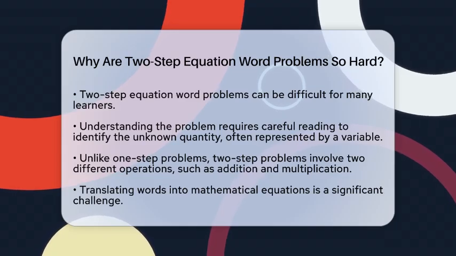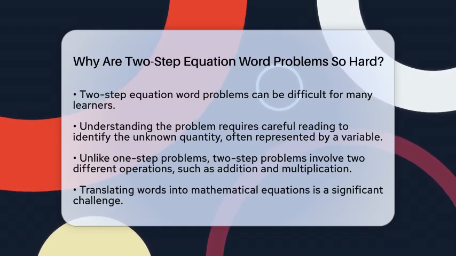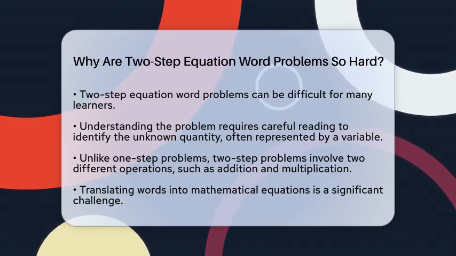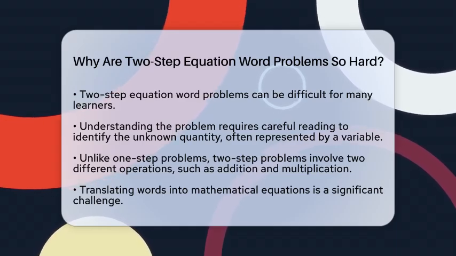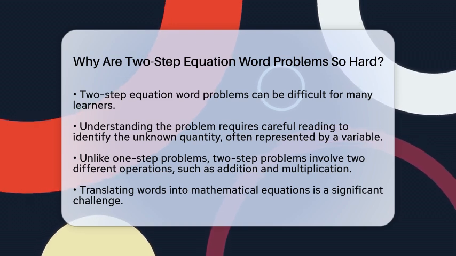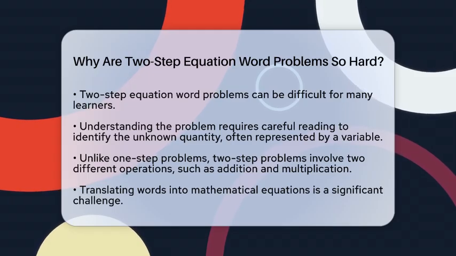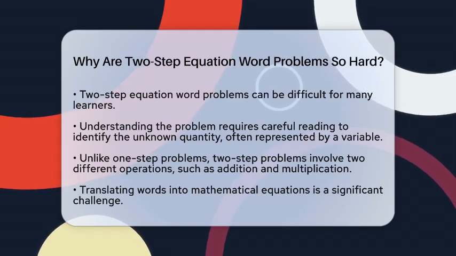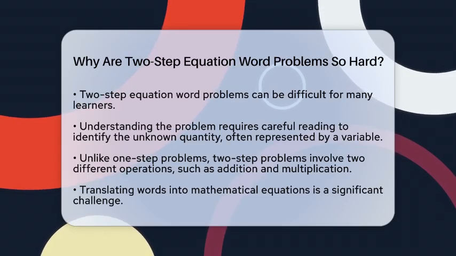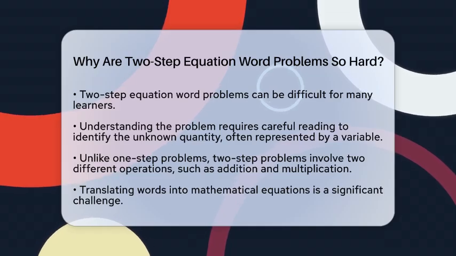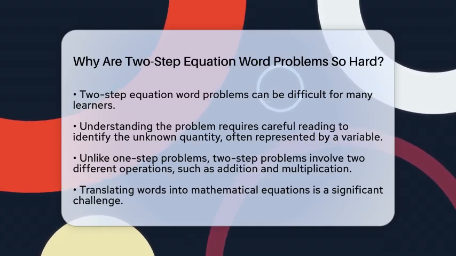First, these problems require you to use multiple skills at once. You need to read the problem carefully to understand what is being asked. This means identifying the unknown quantity, which is often represented by a variable. Unlike simpler one-step problems, two-step problems involve two different operations. For example, you might need to add and then multiply to find the solution.